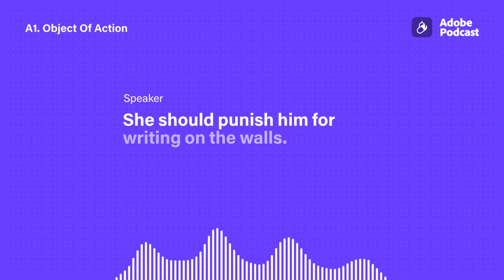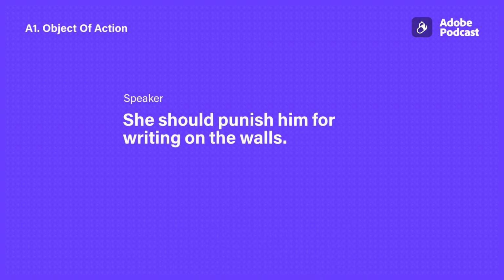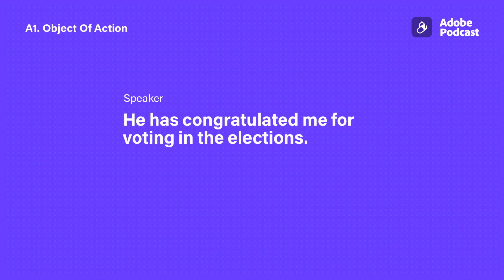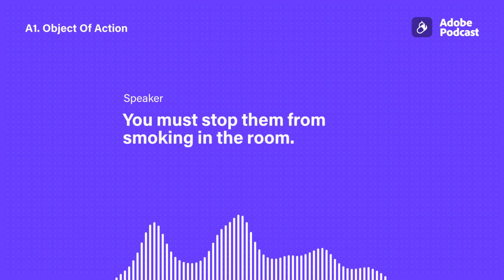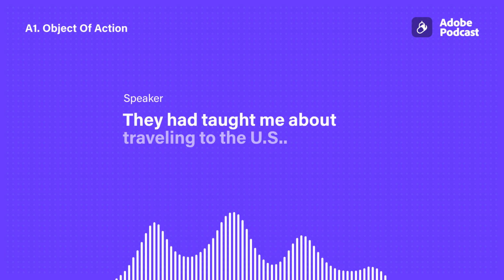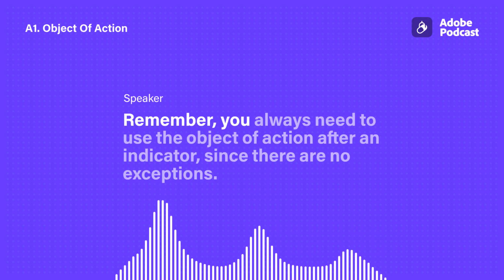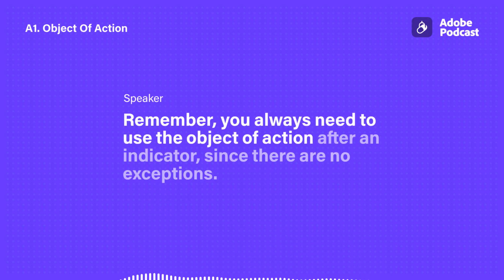She should punish him for writing on the walls. He has congratulated me for voting in the elections. You must stop them from smoking in the room. They had taught me about traveling to the US. Remember, you always need to use the object of action after an indicator.